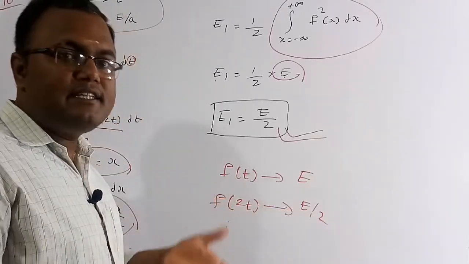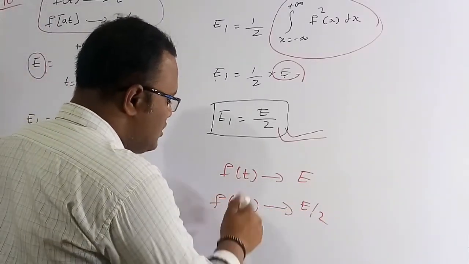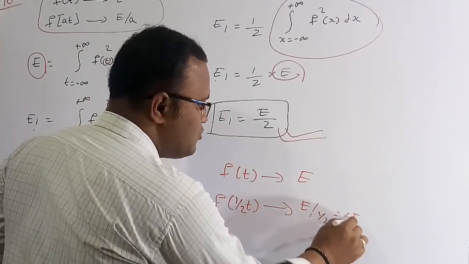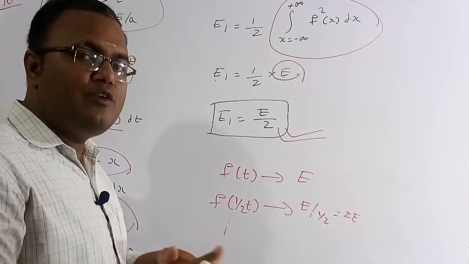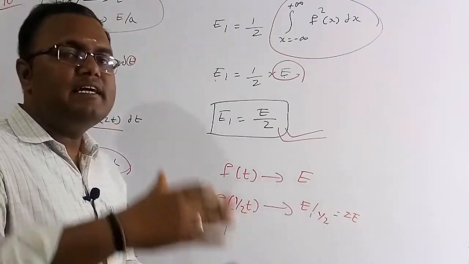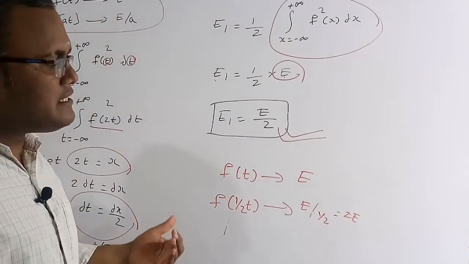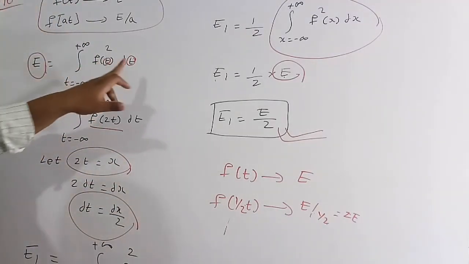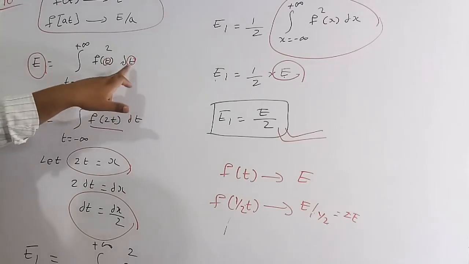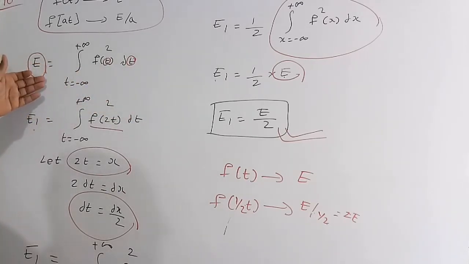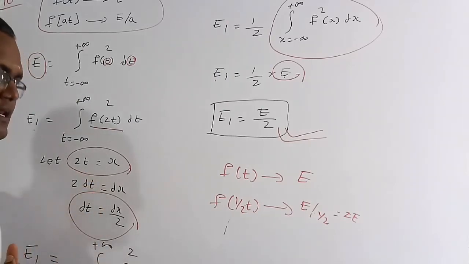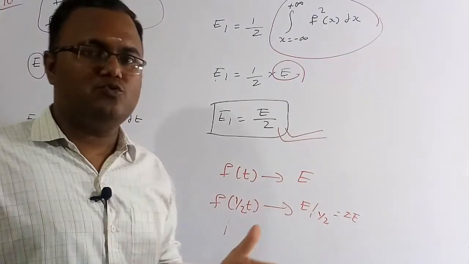But if you elongate the signal, suppose it is 1 by 2, then you are going to get 2E, meaning the energy of the signal increases. So if you compress the signal, the energy decreases, and if you elongate the signal, the energy increases, because the energy also depends upon the time. If time increases, the energy increases; if the time decreases, the energy also decreases. So energy is directly dependent upon the time period also.